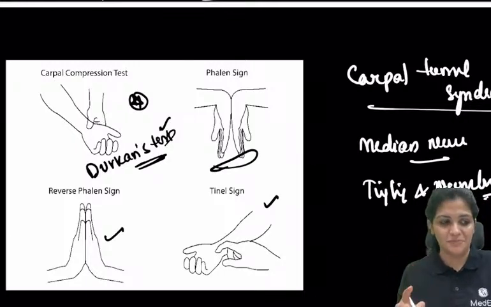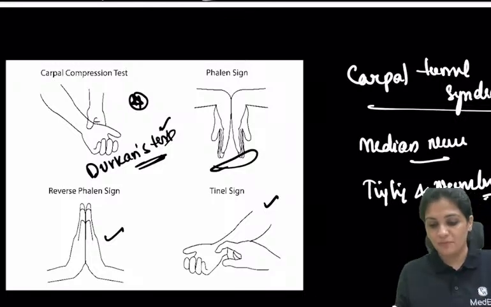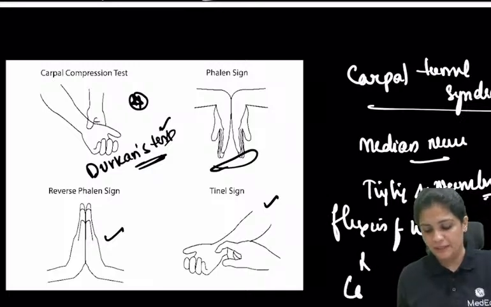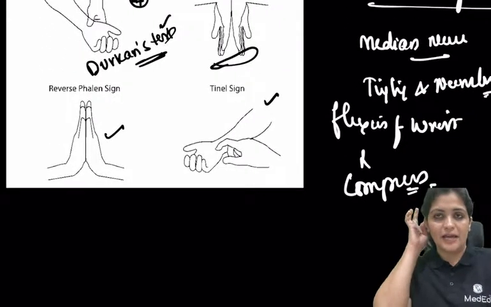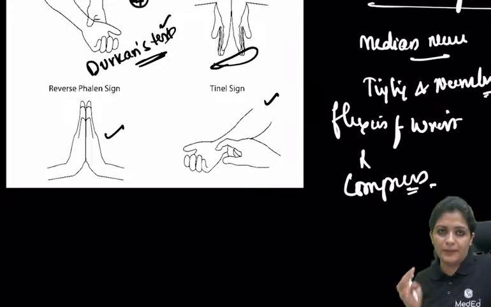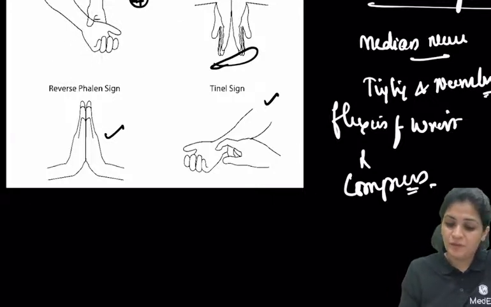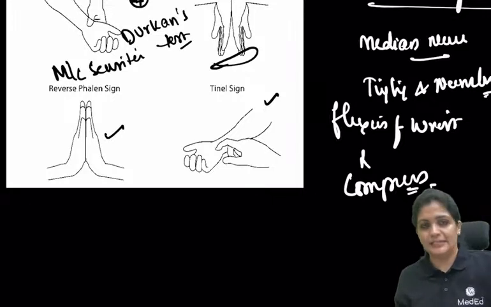You have to remember the Phalen sign and the reverse Phalen sign. You are causing flexion of the wrist joint, which compresses the carpal tunnel, and hence produces the symptoms. Then you can diagnose it as median nerve compression at the carpal tunnel. Durkan's test, the direct compression, is the most sensitive.